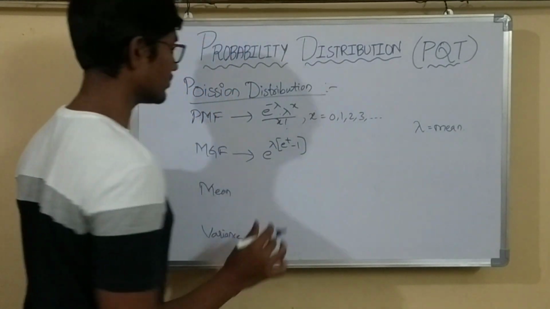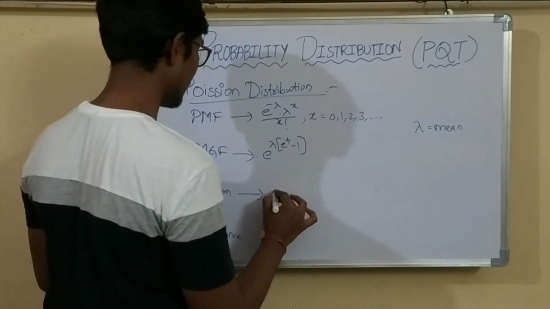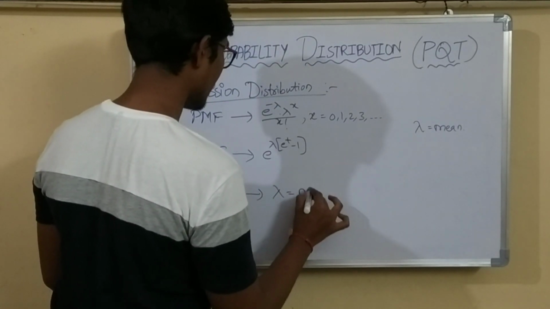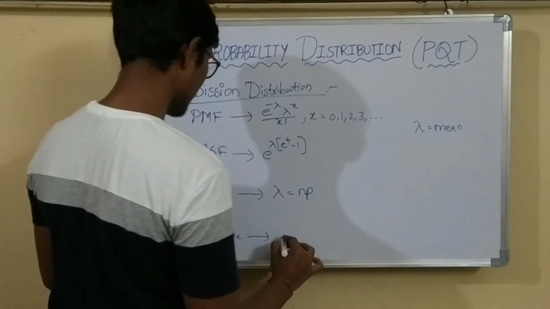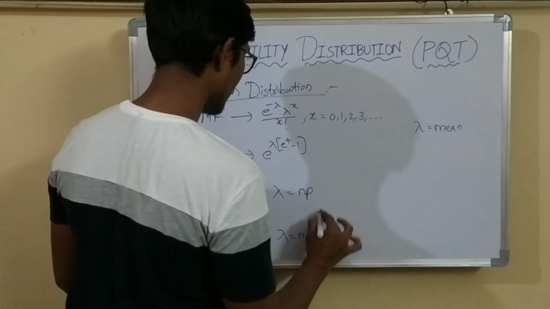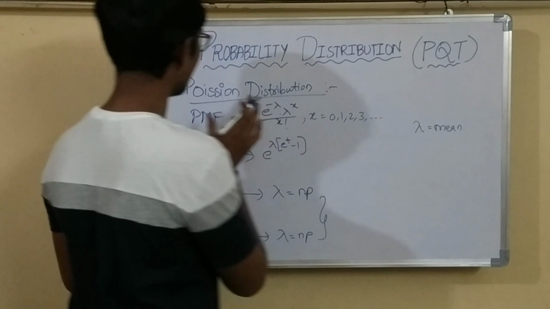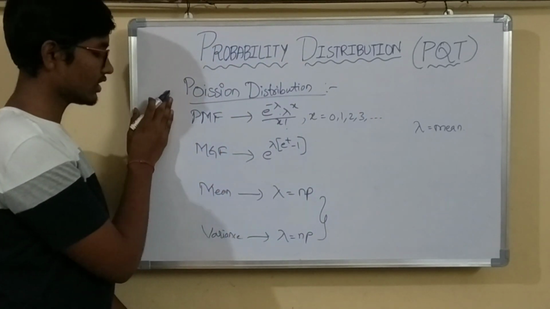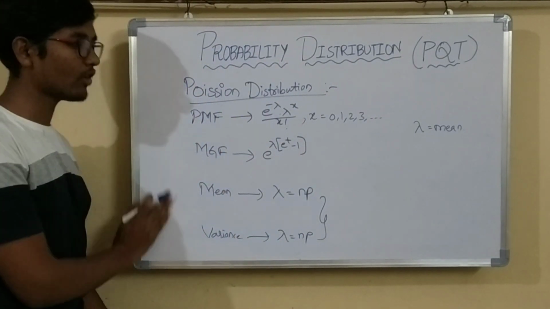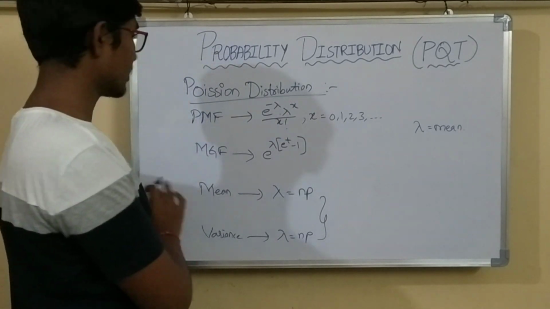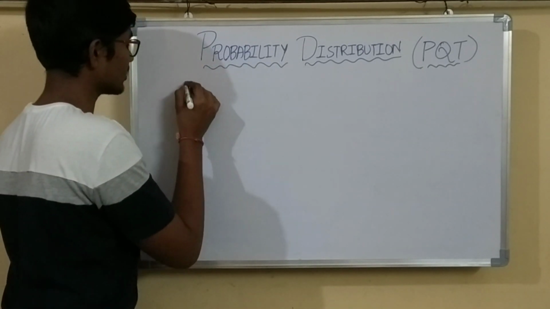This is the formula for MGF, and the formula for mean is lambda equals np, and the formula for variance is also lambda equals np. So in the case of Poisson distribution, mean and variance are equal. Note this down. Now let us see one more distribution, that is geometric distribution.